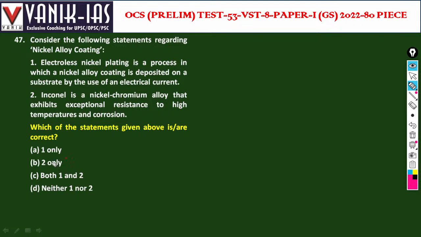No, that is by electrolysis, not the use of electrical current. Electroless is a different procedure. Inconel is a nickel chromium alloy that exhibits exceptional resistance to high temperature. Inconel, high temperature and corrosion. The second statement is right. The first statement is wrong. So two only is the right answer.